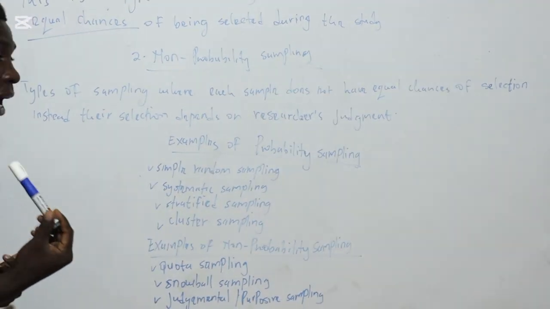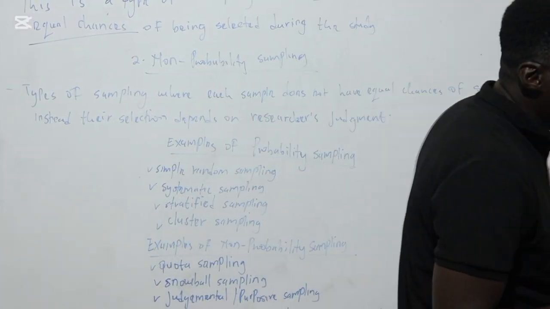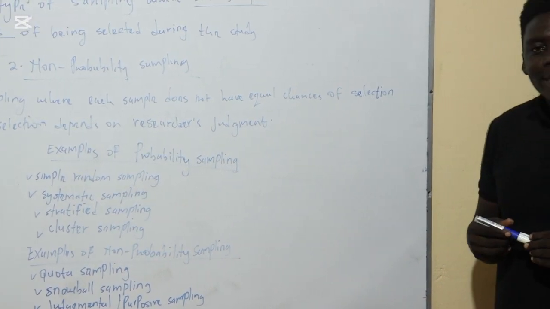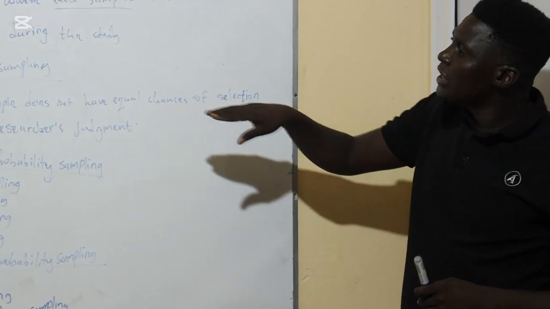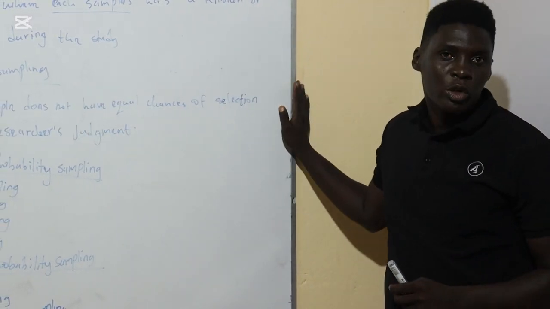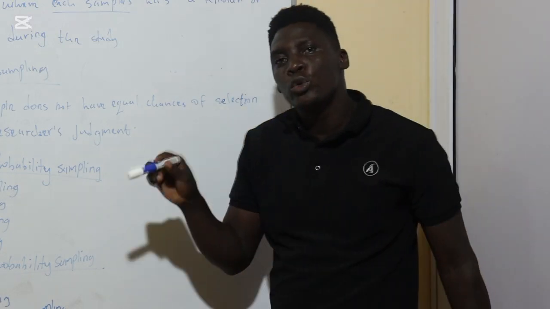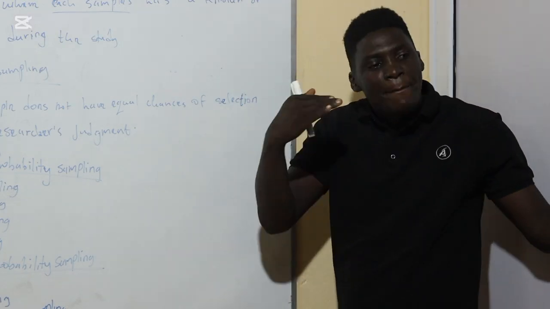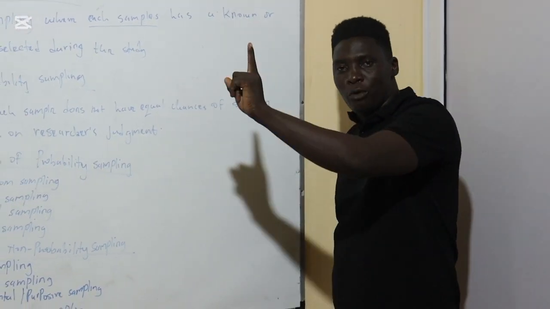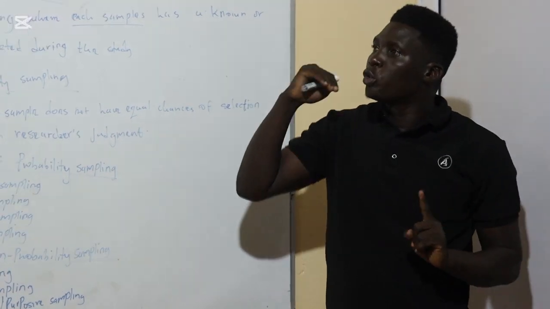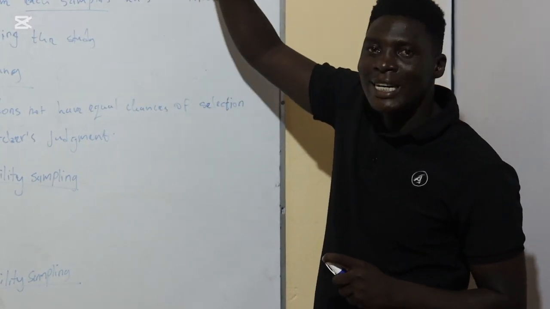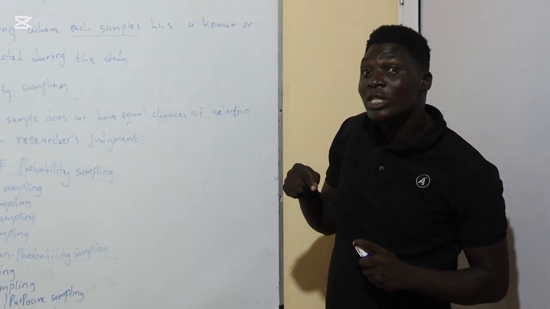For example, I'm asked again by the head of the Department of Applied Science to provide maybe 4 or 5 students to participate in a mathematics contest in a certain institution. This kind of non-probability sampling depends on the researcher's judgment. So I'll be having specific criteria. Maybe I'll choose based on performance. I may use the previous exam performance and choose the best in my class, from number 1 to number 4, those who scored the best marks. Meaning my selection is not random. It is non-random, meaning my judgment will determine who is going and who is not going.